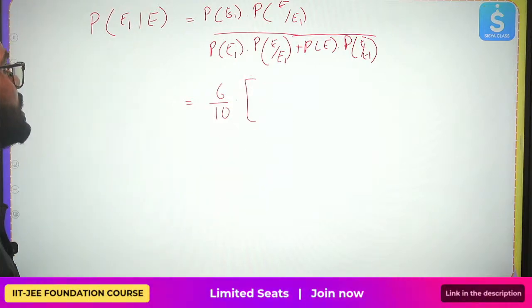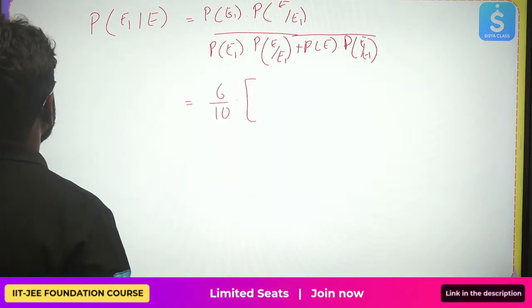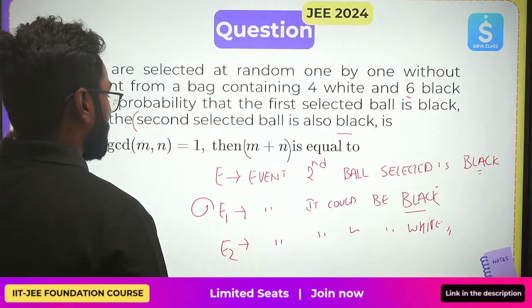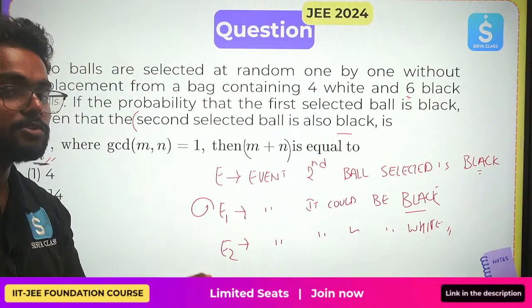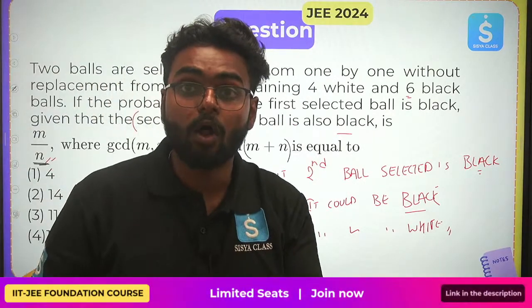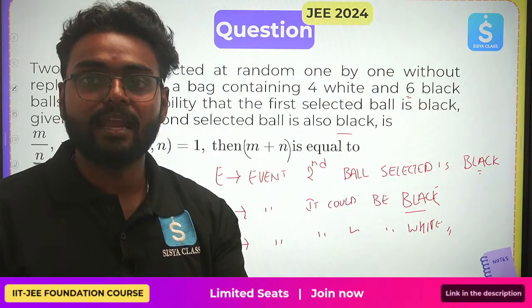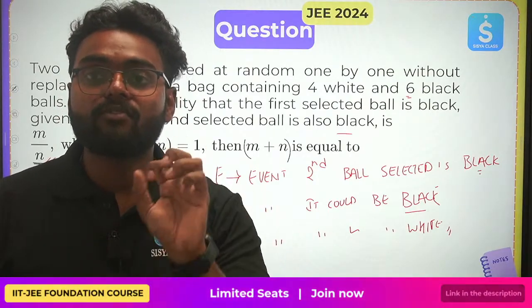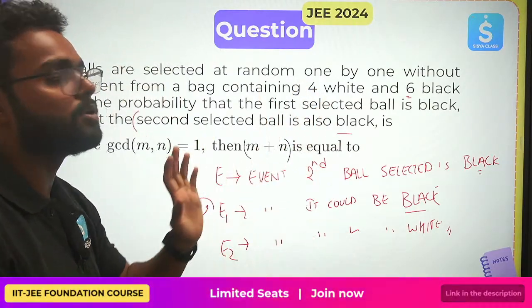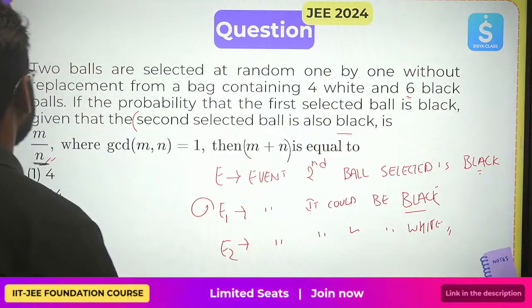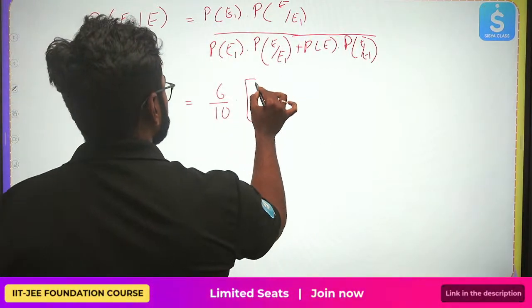Now, you have already taken 6 upon 10. What could be the next one? E1, right? Now, there is one condition or event that's already done. 6 by 10 is done, right? Now, how many balls are left? There are 5 balls left. 5 black balls are left out of 9.